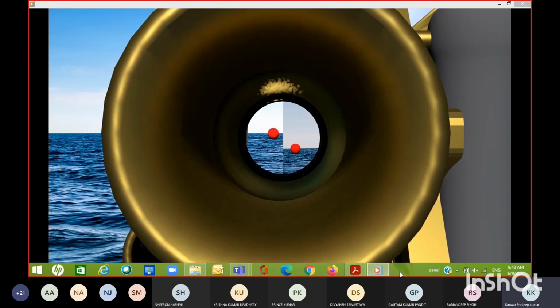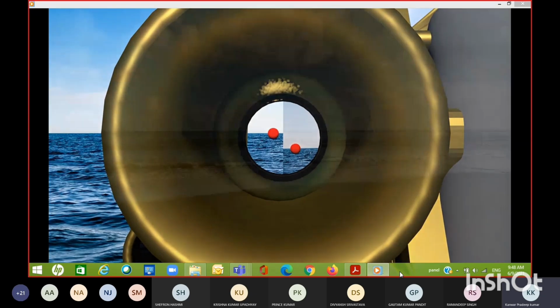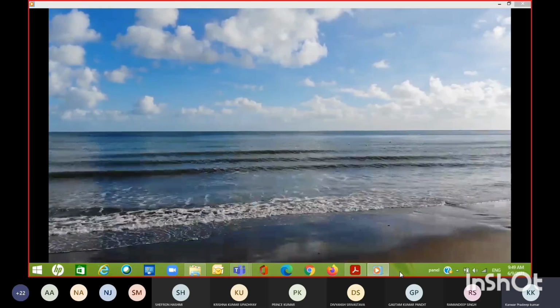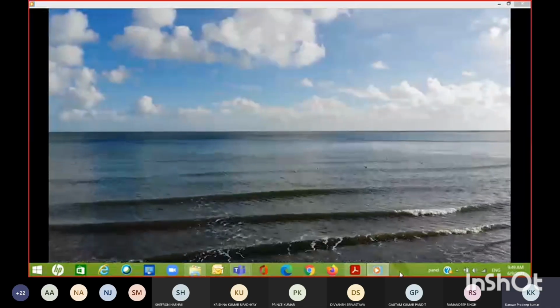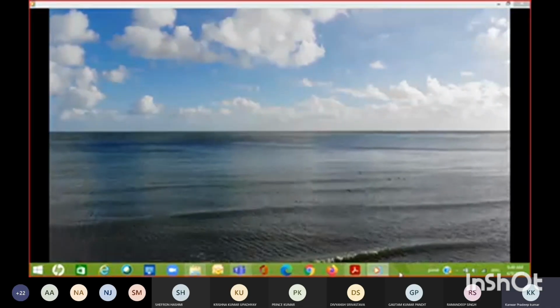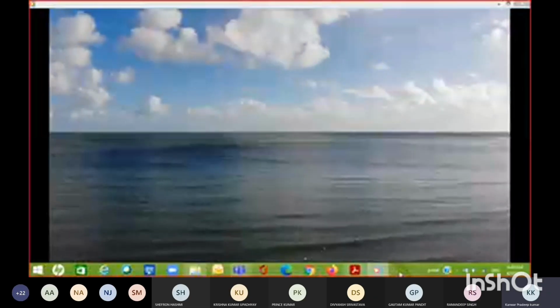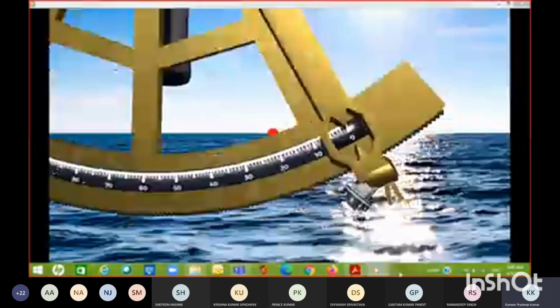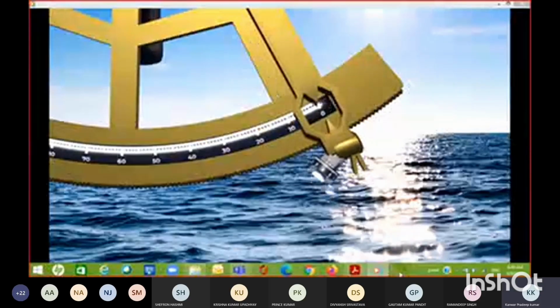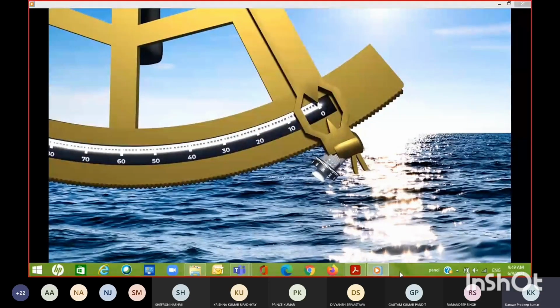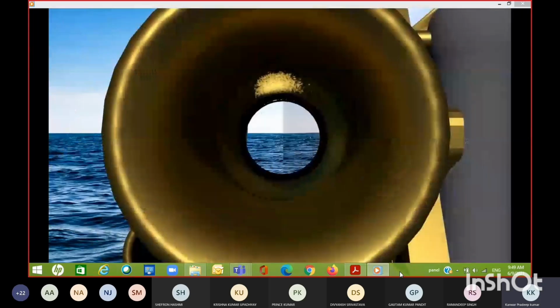Now, everyone has their own way of correcting for these. For me, the simplest way is to just use the horizon. My reasoning is that for almost all sites, you're going to need the horizon anyway, so it should be visible, and it's obvious and easy to find. So, I start by setting the instrument to 0. I want everything to be lined up perfectly when the instrument is set at 0. Then, you can just look down the telescope straight at the horizon. You remember we already did this to check for index error.